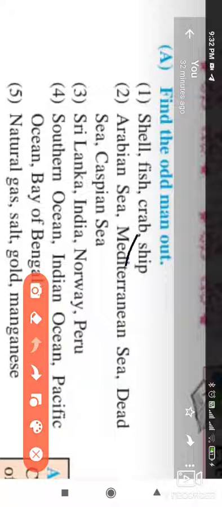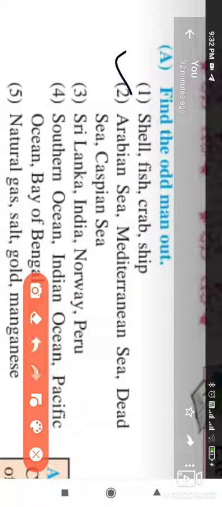In question number one, we have shell, fish, crab, and sheep. Shell, fish, and crab are naturally available, but sheep is the only thing which is man-made. So in the first question we can easily find that the odd man out is sheep.